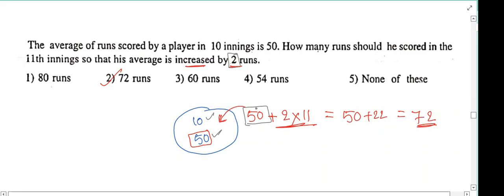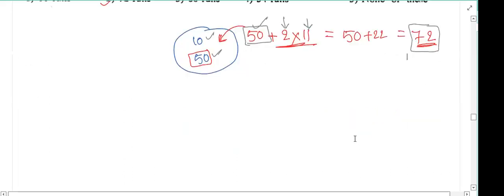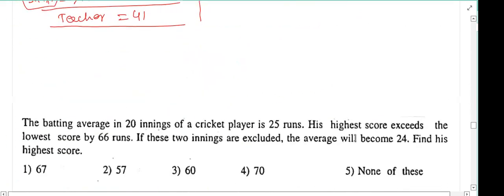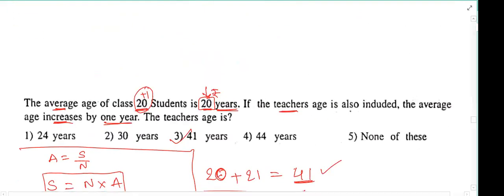For yourself, you are bringing 50 rupees. And for all the people, we already have 10, and plus 1 means you. So total 11 persons are there. For each person, you have to bring 2 rupees. So altogether, you have to enter with 72 rupees. So this is the concept till now we are discussing. Okay, sir. Right.